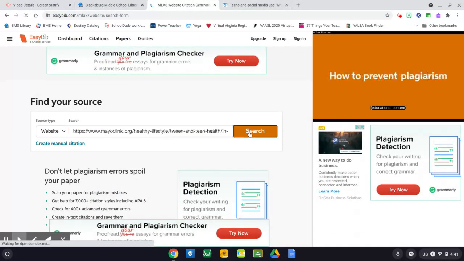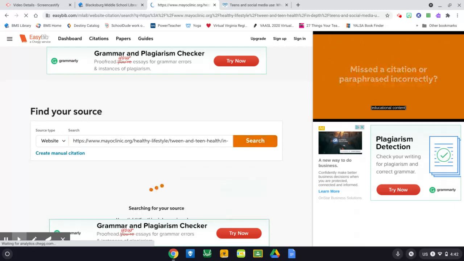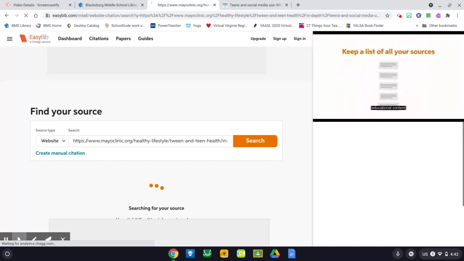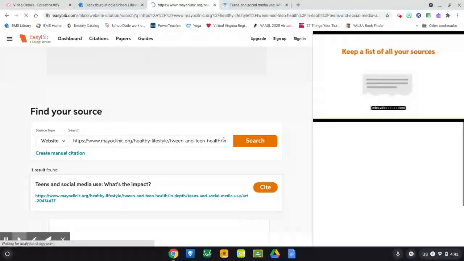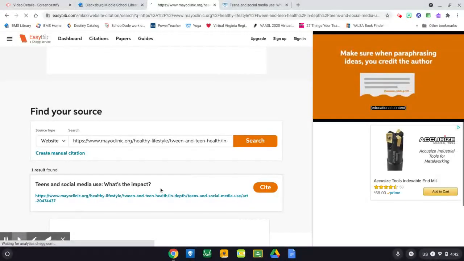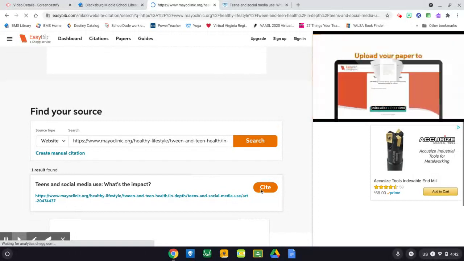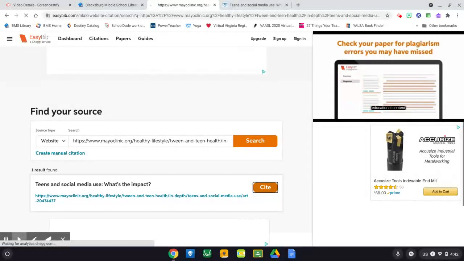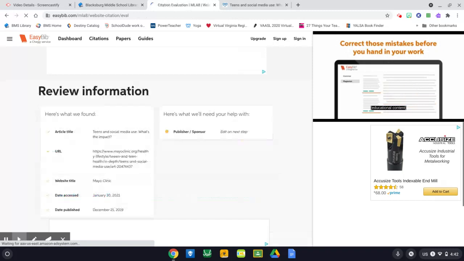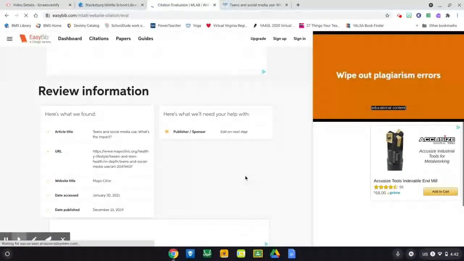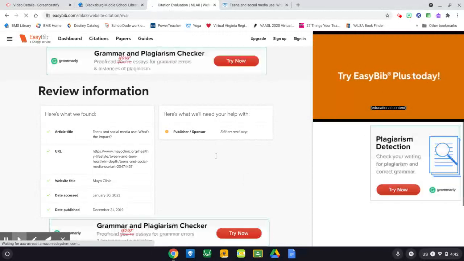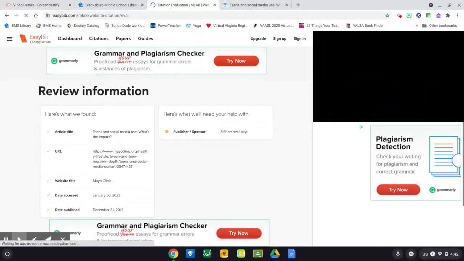And now EasyBib is going to send out its spiders to see if it can pull information from that Mayo Clinic website, and it's searching for your source. It says, is this the article that you are looking at? Yes, it is. So we're going to cite that article. Now, sometimes EasyBib can't find all of the information. It may not be able to find who the publisher is, for example, or what year it was published. Oh, look at this. They don't know who the publisher is. So they want you to go to the article and find that information yourself.